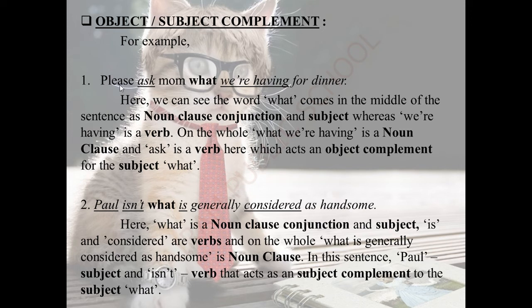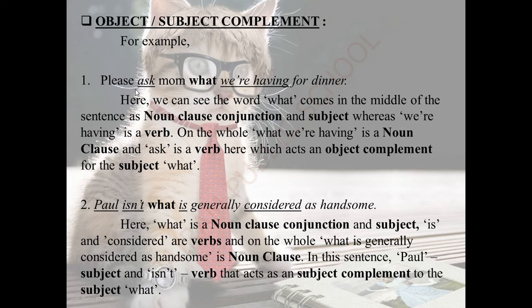Okay, yes. See, please ask mom. This is one part. So come here, what. This is the noun clause conjunction. So from here our sentence begins. We are having is a verb. See, we is the subject, are having is a verb. So what we are having for dinner, on the whole, is a noun clause. It has a noun clause conjunction, it has a subject, it has a verb.